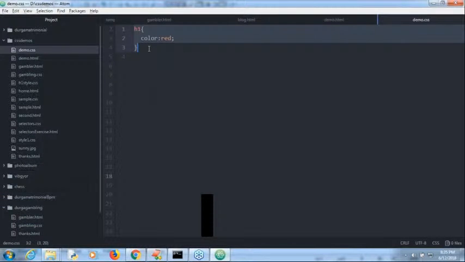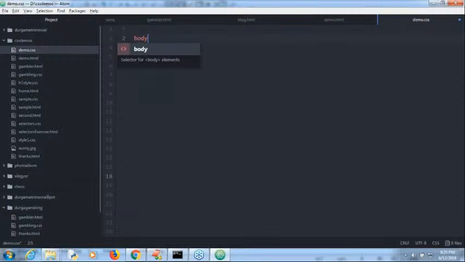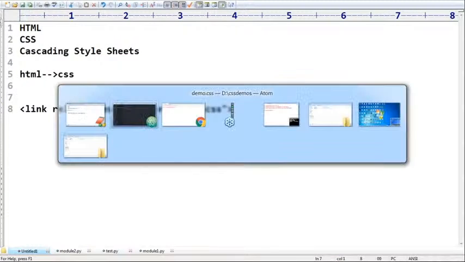What I want to take, assume the body. Regarding the body tag, do you know the body tag? H1 you already took. Assume the body tag I'm taking. Now the total body of the HTML page should have a background with the yellow color.